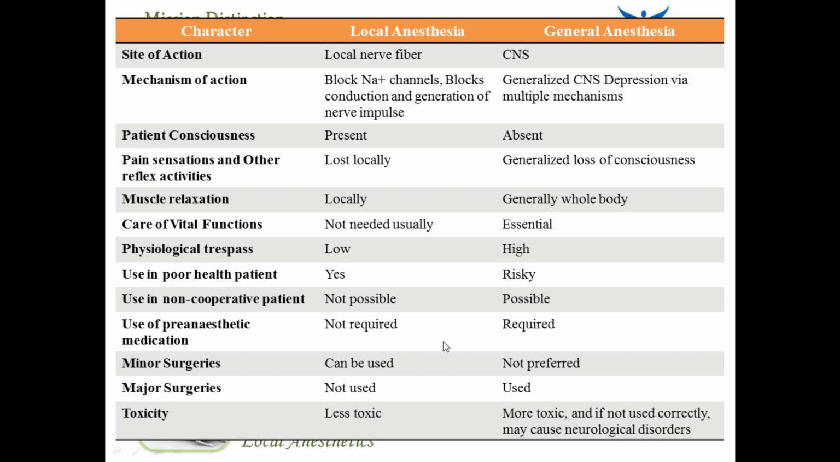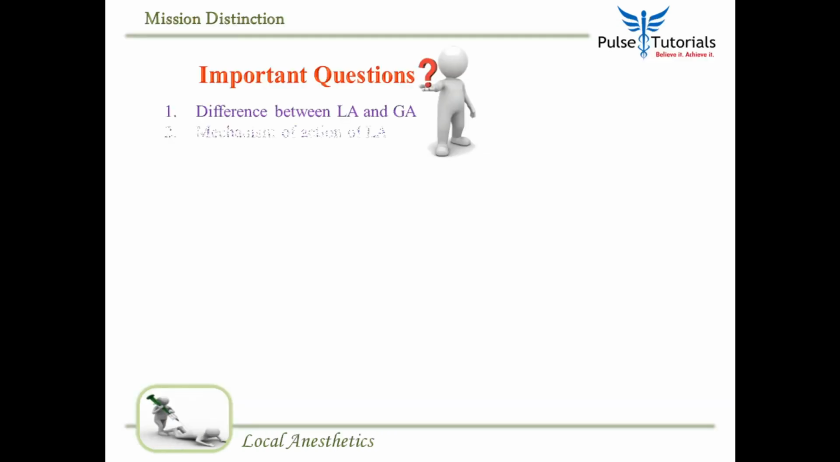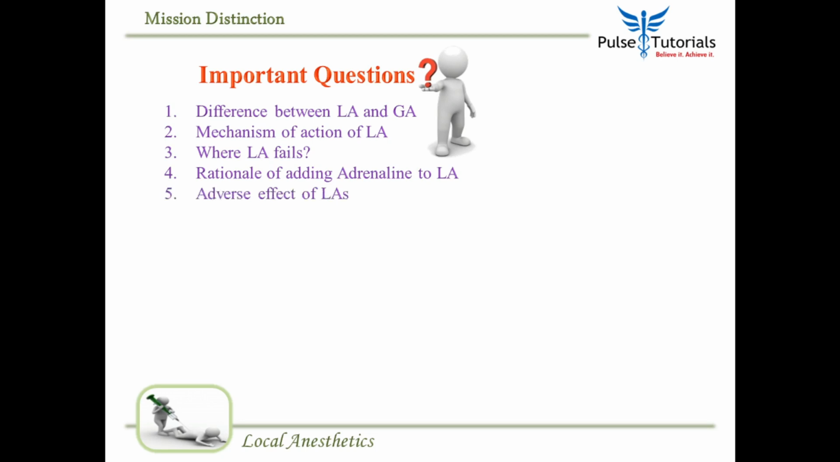So this is it. This is where we stop this particular session. You have completed all the important questions that can ever be asked. Important questions: difference between LA and GA, the mechanism of action of local anesthetic, where LA fails, why is there a rational combination of adrenaline and lidocaine, and the adverse effects. Don't forget lidocaine properly and eutectic mixture.